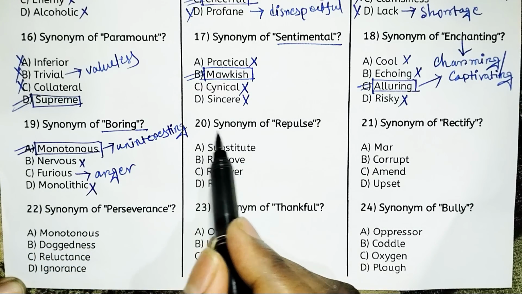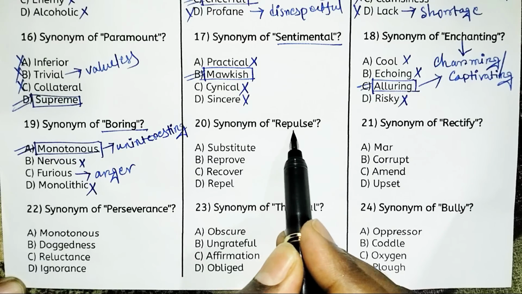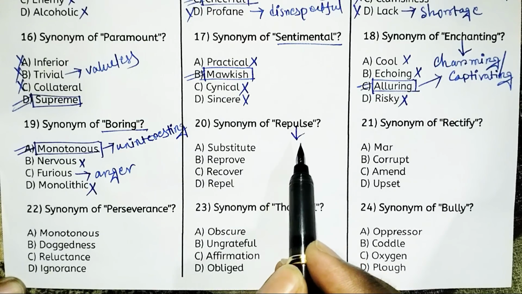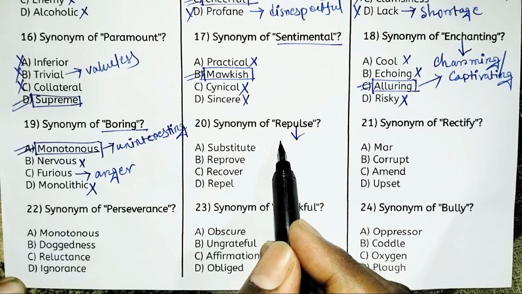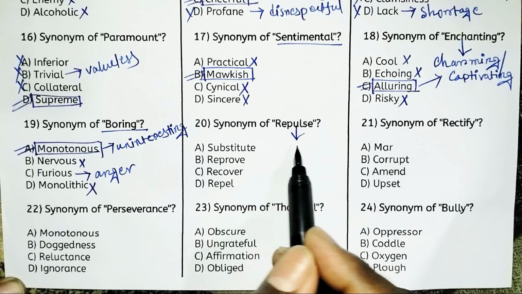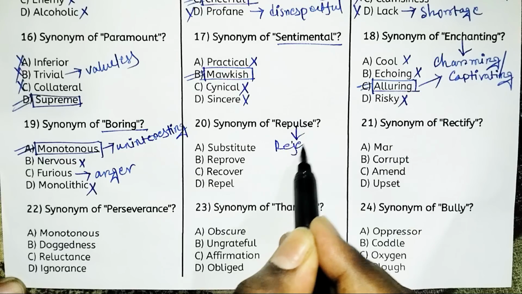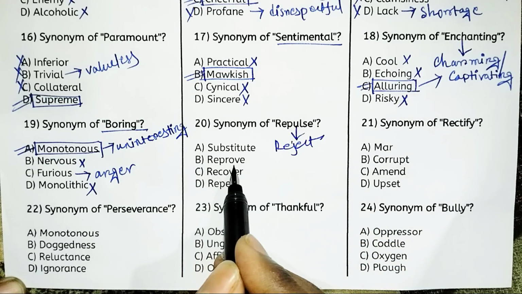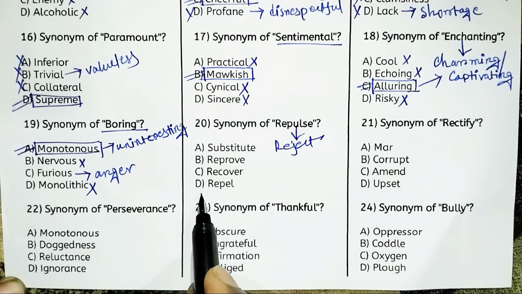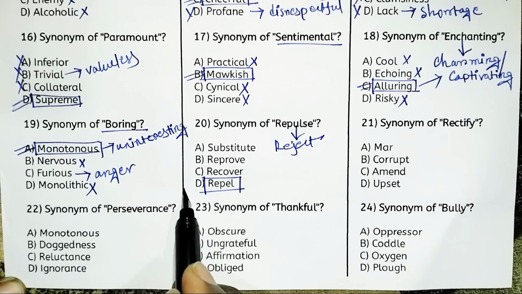Next, what is the synonym of repulse? So first of all, what is the meaning of repulse? Look, repulse means to drive back or reject something. So reject. Look at the options. Option A, substitute. Option B, reprove. Option C, recover. Or option D, repel. So reject is a synonym of repel. Or you can say withdrawal. So repel is the right answer.